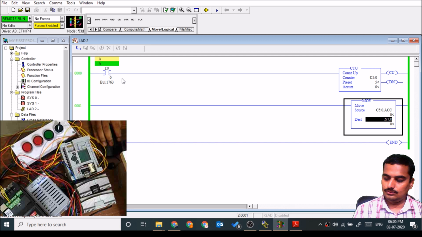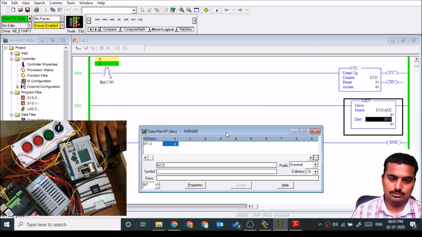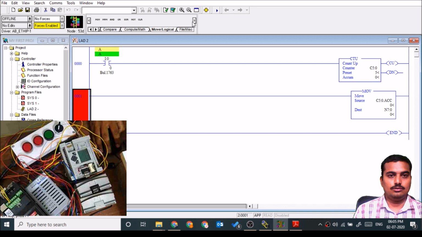See, it's continuously moving the value inside the N7:0 location. Okay, this is about the move instruction. We can have mathematics operations like addition, subtraction, multiplication, division. We'll try one addition instruction.